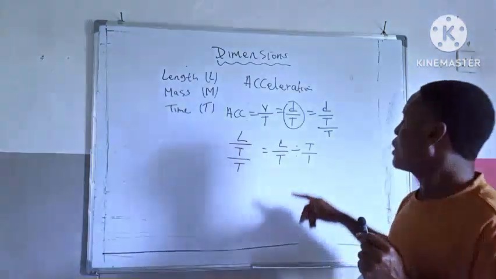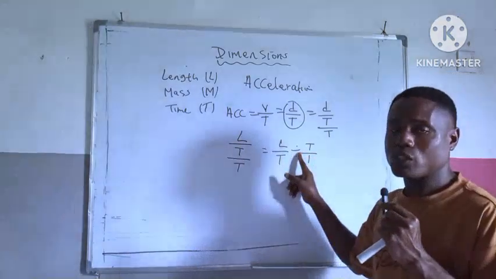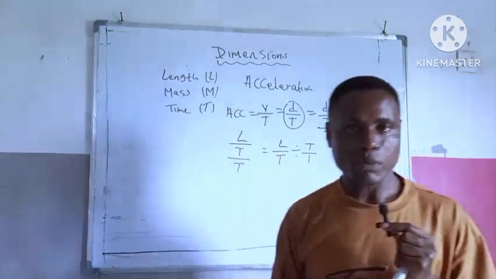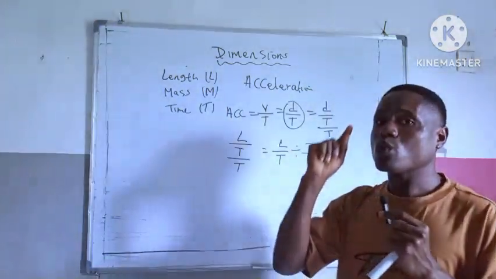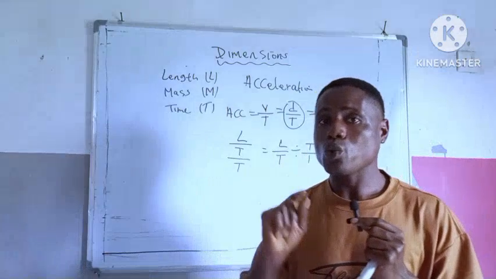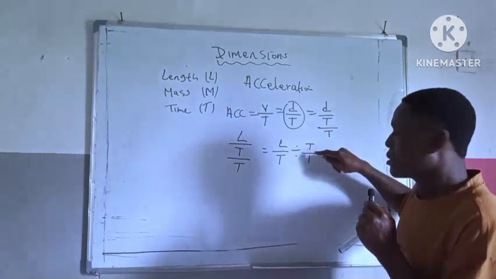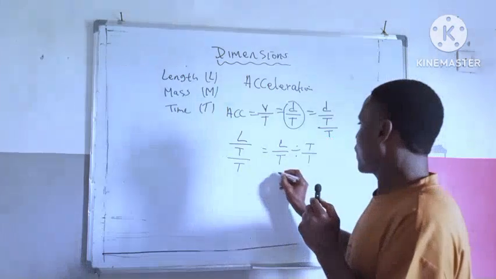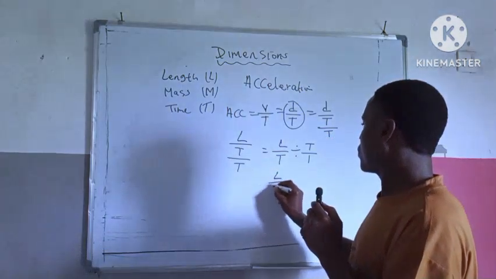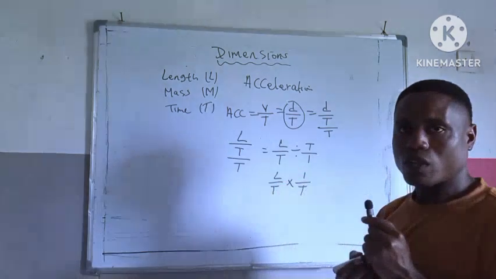So let's change this sign of division to multiplication. For us to convert from division to multiplication, we must bring this T down and move this 1 upward. So we now have L all over T multiplied by 1 all over T. Are you getting it?